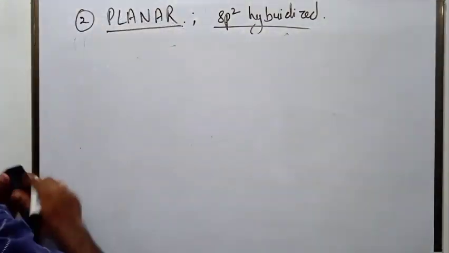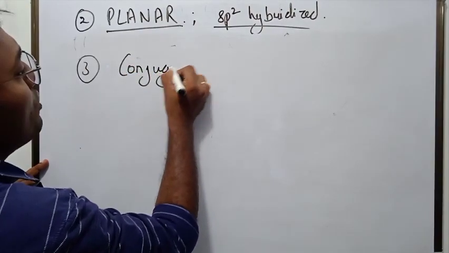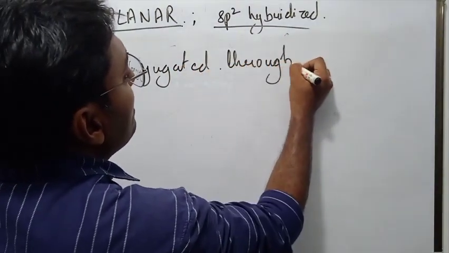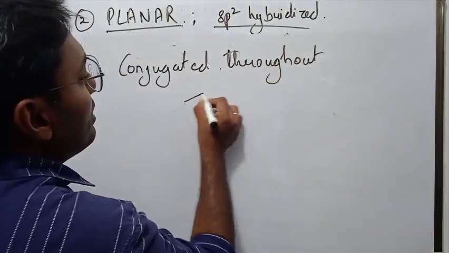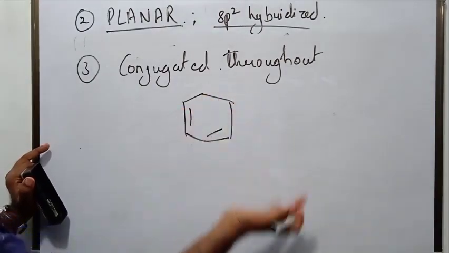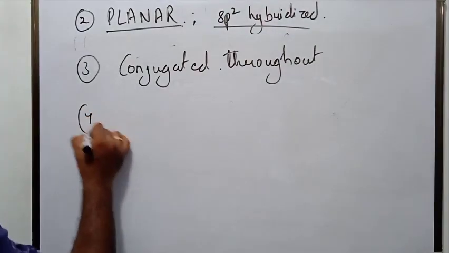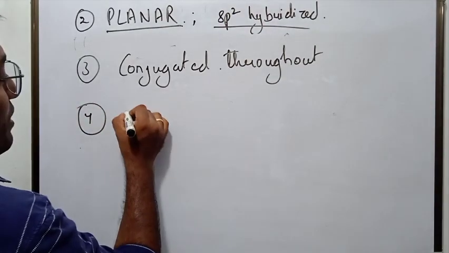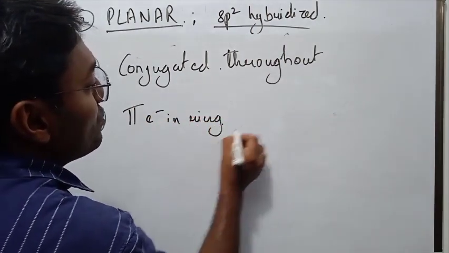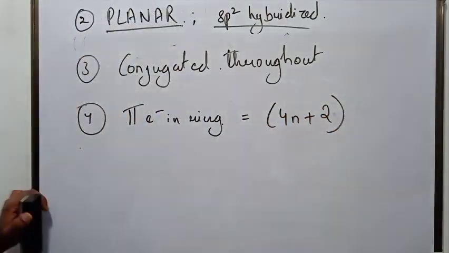The third condition for aromaticity is it should be conjugated. The ring should be conjugated throughout. So we have seen one example of this. I gave you an example like this, right? I have drawn. So this system is not conjugated throughout. This is anti-aromatic, right? Now the fourth rule is that pi electrons in the ring should be equal to 4n plus 2.